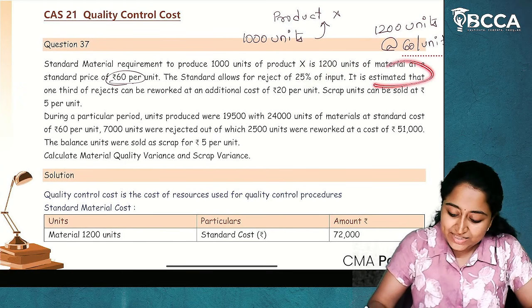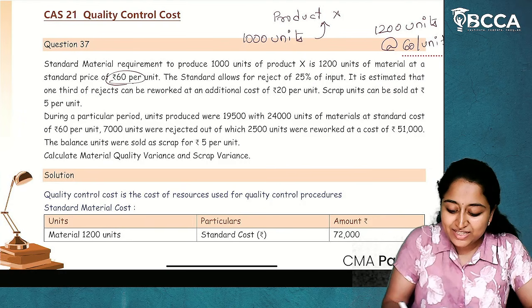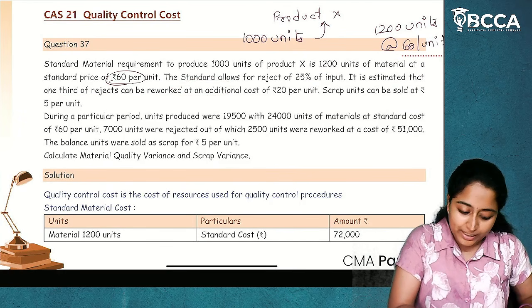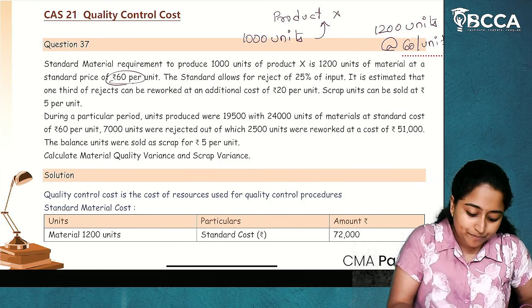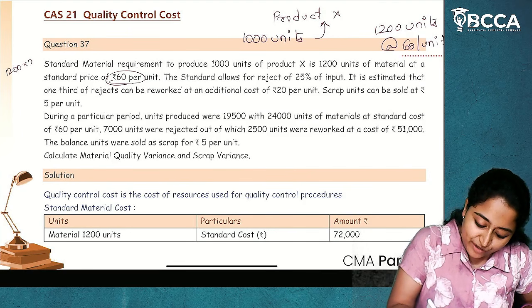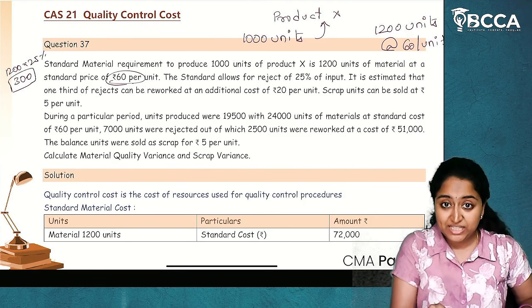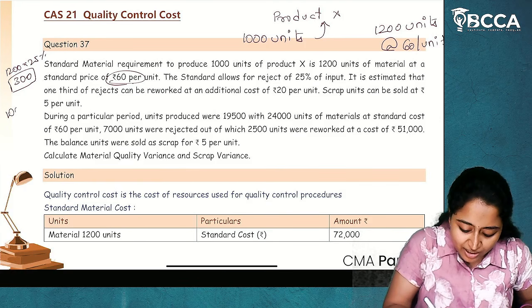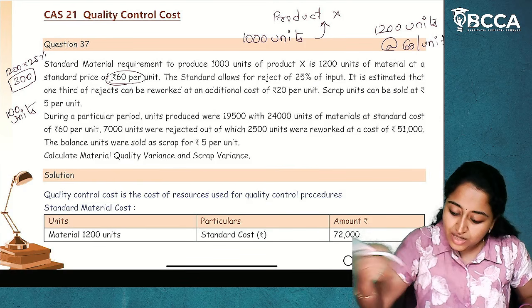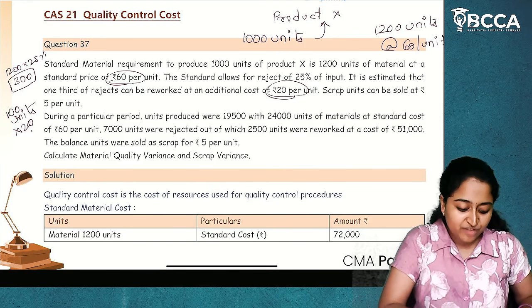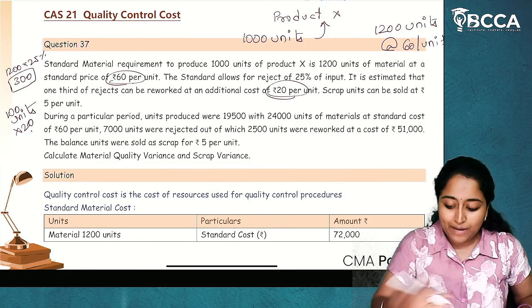Okay. It is estimated that 1/3 of rejects can be reworked, which means, see, what is 1200 into 25%? 300. 1200 into 25% is 300. So, 300 are rejects. In this 300, 1/3 can be reworked again, which means 100 units can be reworked again at an additional cost of 20 per unit, which means rejects can be reworked again.